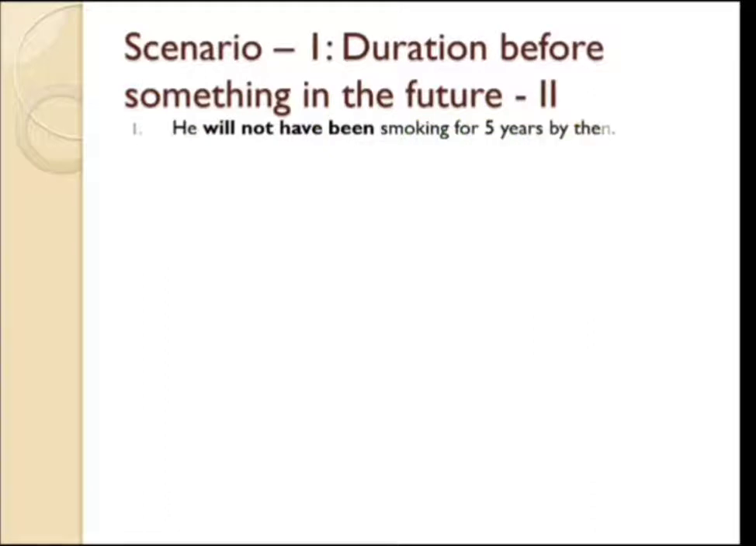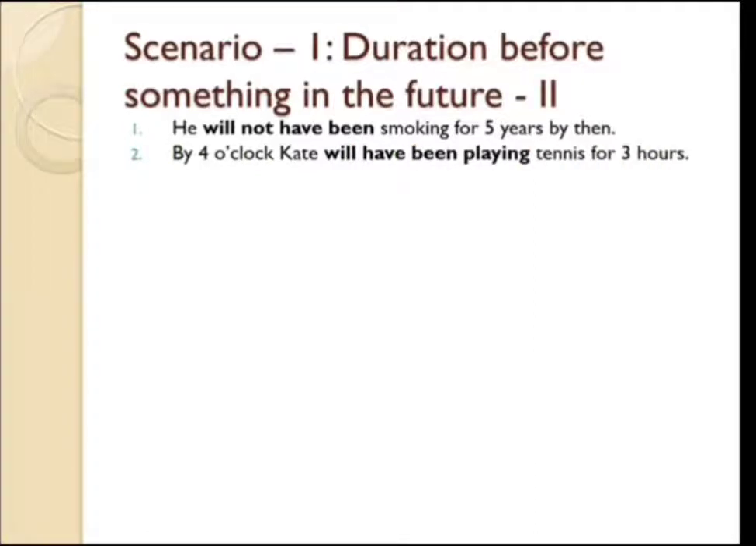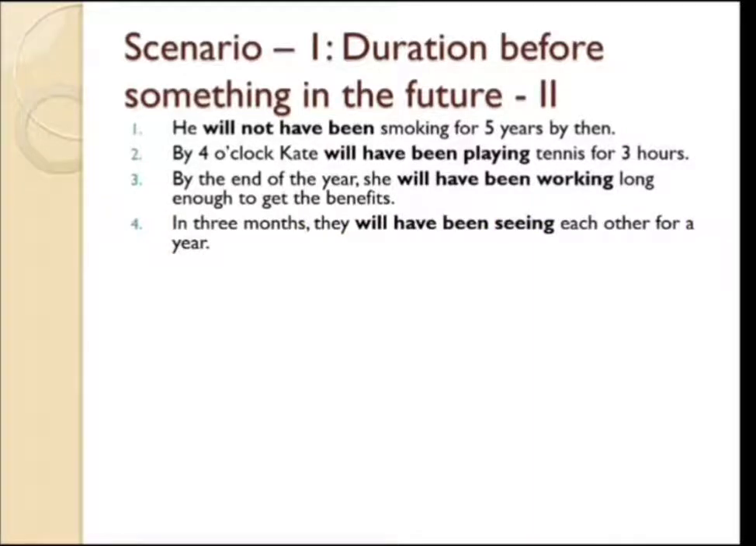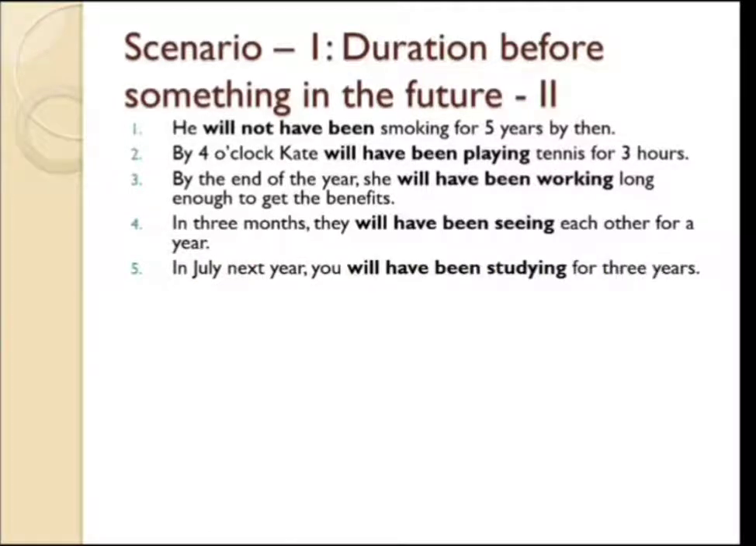He will not have been smoking for 5 years by then. By 4 o'clock, Kate will have been playing tennis for 3 hours. By the end of the year, she will have been working long enough to get the benefits. In 3 months, they will have been seeing each other for a year. In July next year, you will have been studying for 3 years. In March, I will have been working here for 2 years.